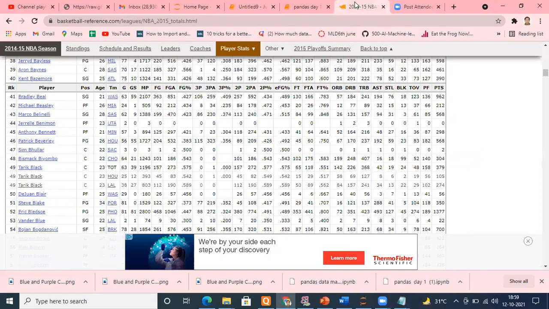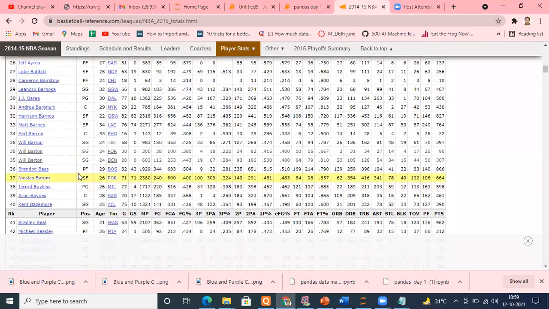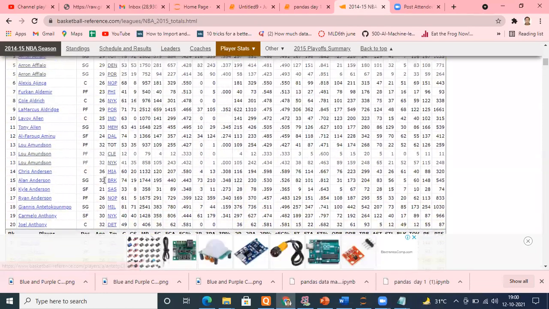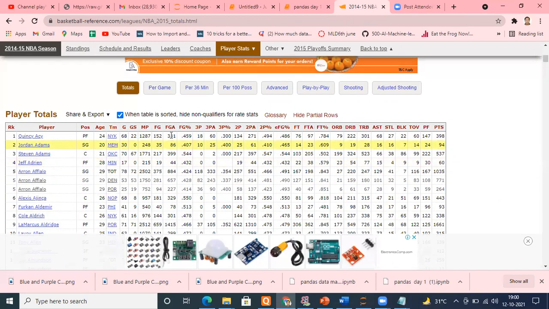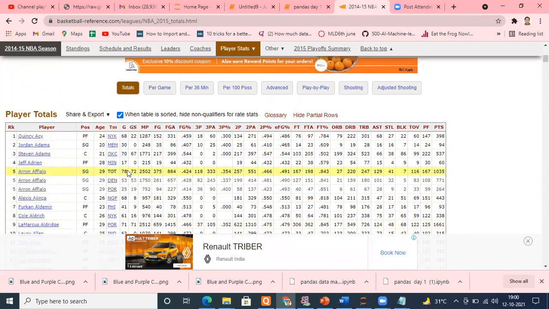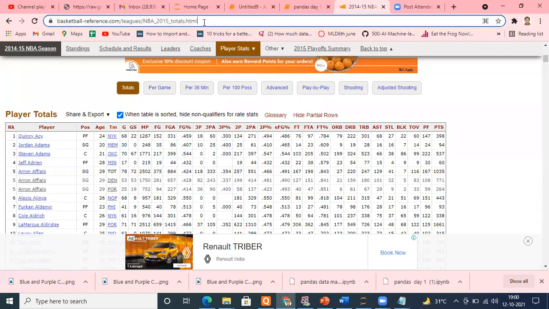Suppose I have a website. This is the website, and you see it has certain tables available. In fact, this is one table only which is available here. It has some data, and I want to read this data and bring it into my data frame. This is available on a website. It's not in CSV format, right? It's a tabular format, you can see that, and basically it's in HTML. You can see the file is HTML. So what I'm going to do is copy this path.